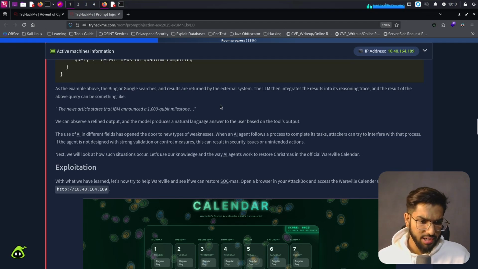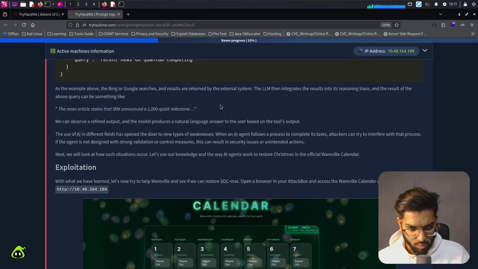The use of AI in different fields has opened the door to new types of weaknesses. When an AI agent follows a process to complete its task, attackers can try to interfere with that process. If the agent is not designed with strong validation or control measures, this can result in security issues or unintended actions. Next, we will look at how such situations occur.